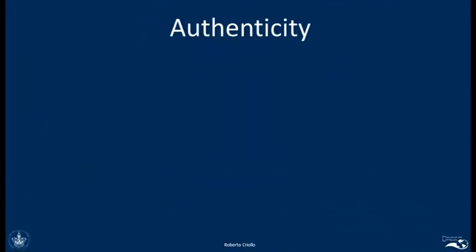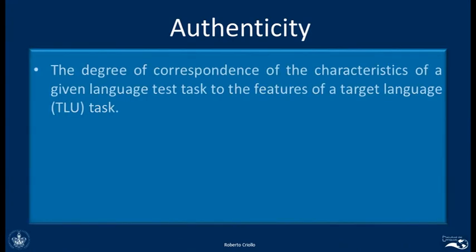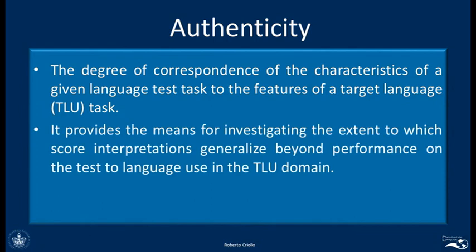Now let's just look very quickly at another element of test usefulness, which is authenticity. Authenticity refers to the degree of correspondence of the characteristics of a given language test task to the features of a target language task. TLU means target language use, the things that we will do in real life. So authenticity provides the means for investigating the extent to which score interpretations generalize beyond performance on the test to language use in the target language use domain.